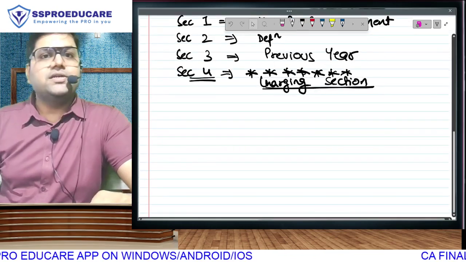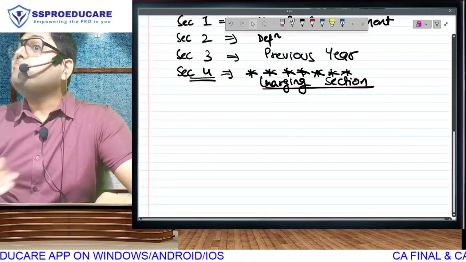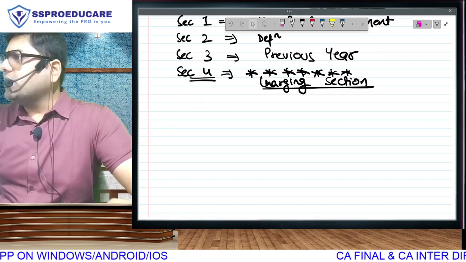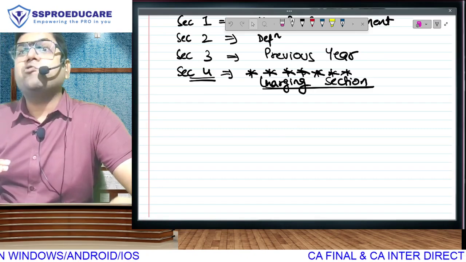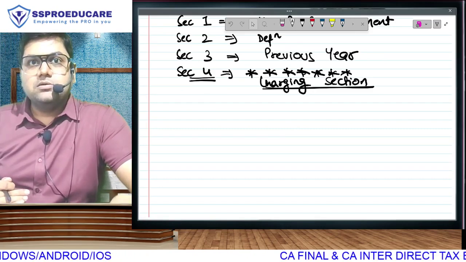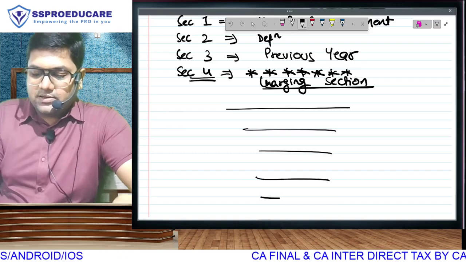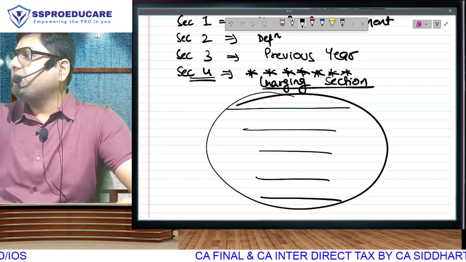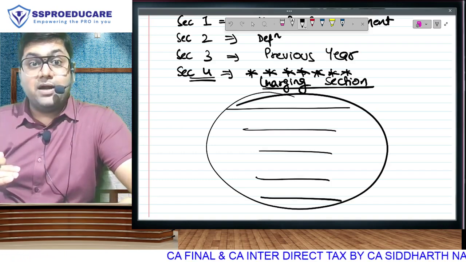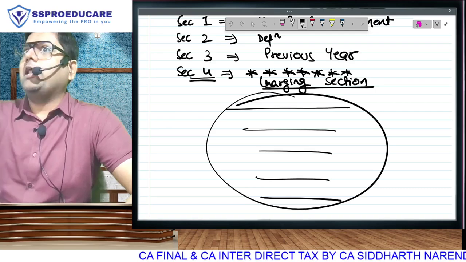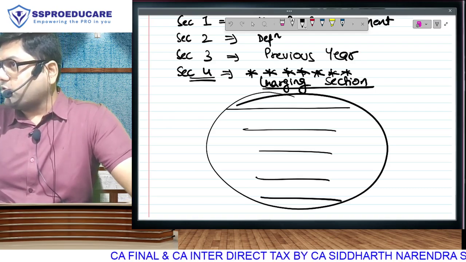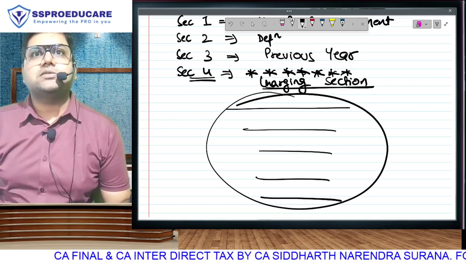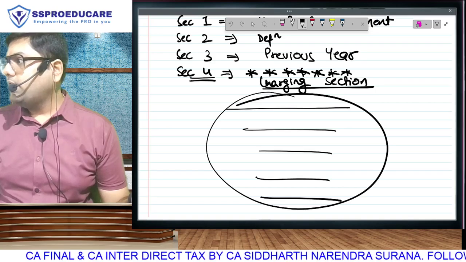Let us see what is written in the charging section. It's a big sentence. Please pay attention. Long statement. So for convenience, I am dividing that big statement into 5 small parts. So the 5 lines that I will be writing here are not independent of each other. Together they make a sentence, but we will understand the sentence part by part. This strategy will also help you in the long run for any subject of yours. When you're doing something very big which is complicated, break it into small understandable parts and things will become easy for you. And that's what I'm doing here.